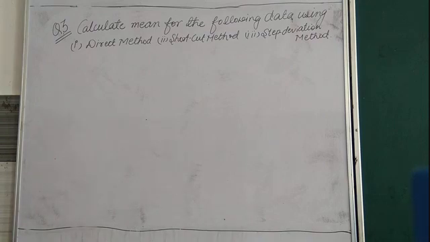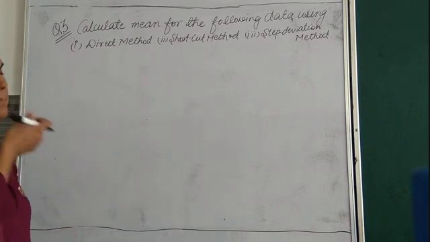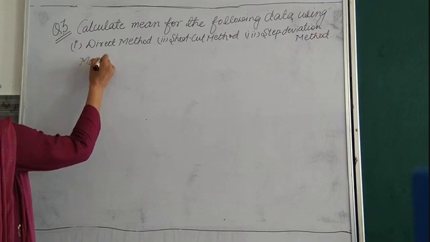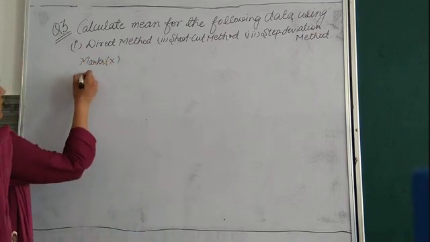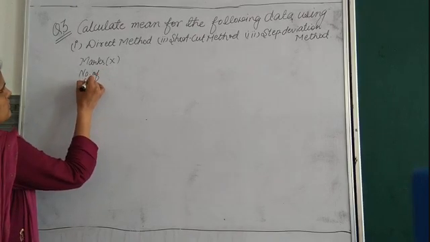We have to find out the mean for the question, and that question is calculate the mean for the following data using direct method, shortcut method and step deviation method. Your question is, bache, marks, then your number of students.